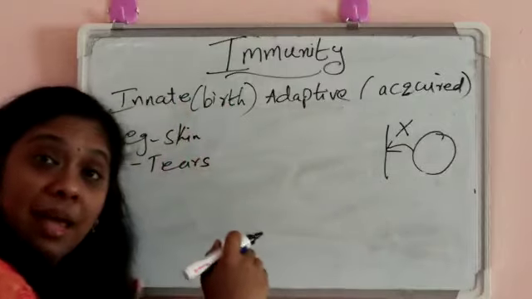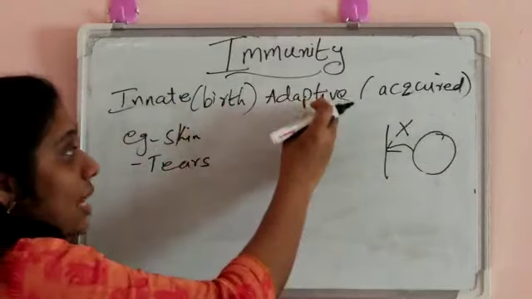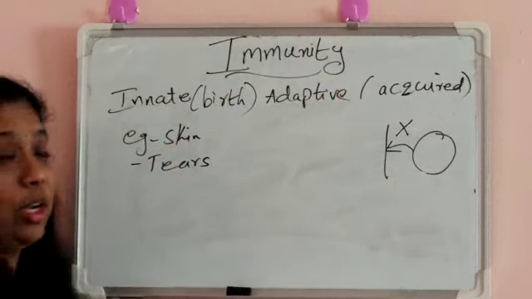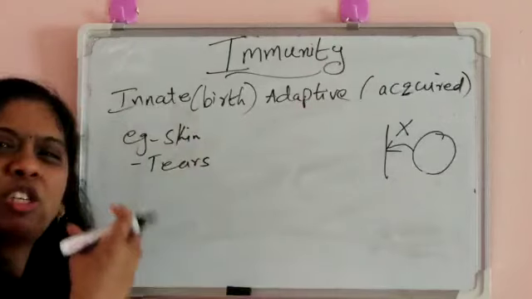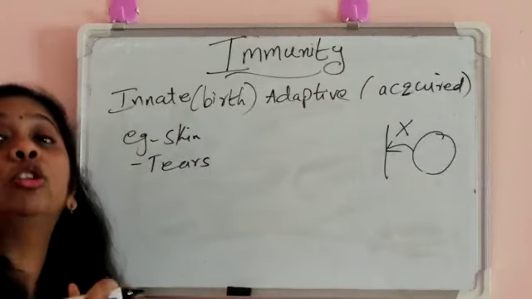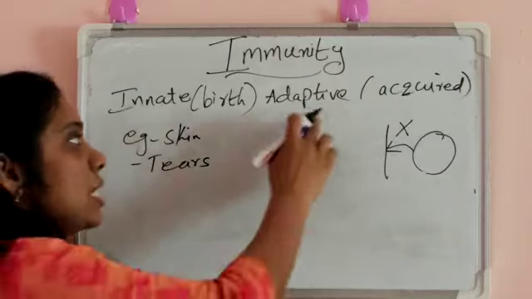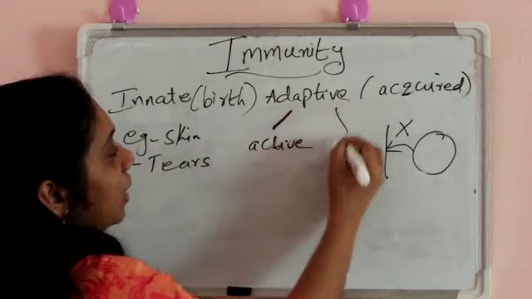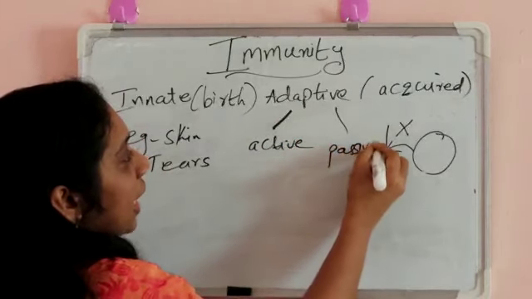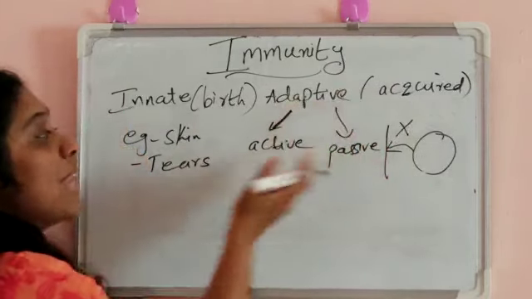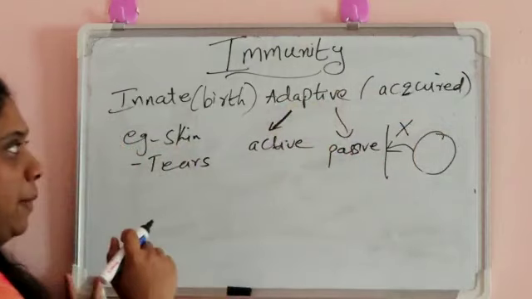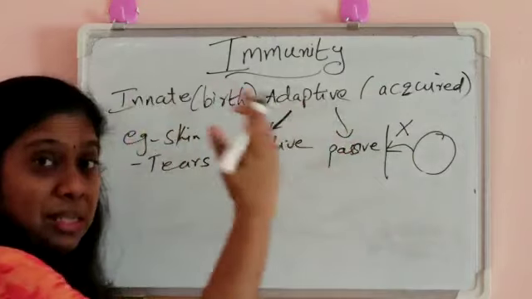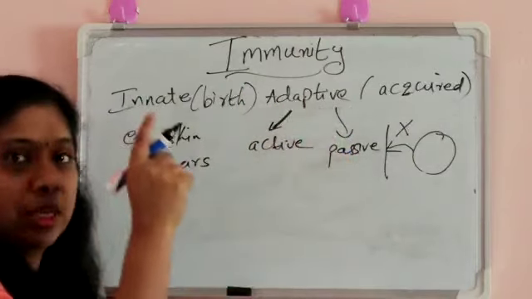Next is adaptive or the acquired type of immunity. Acquired type means we are acquiring that type of immunity. This consists of specialized cells that prevent the growth of the pathogens. Adaptive immunity is of two types, active immunity and passive immunity. Innate is non-specific, adaptive is specific, and adaptive immunity is seen in the vertebrates.